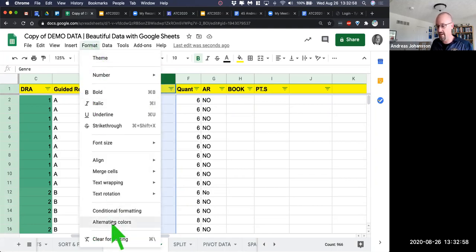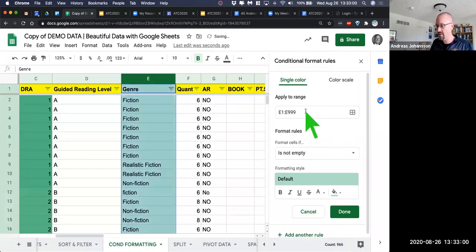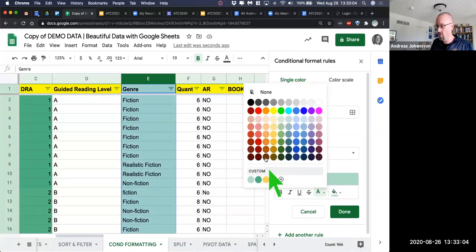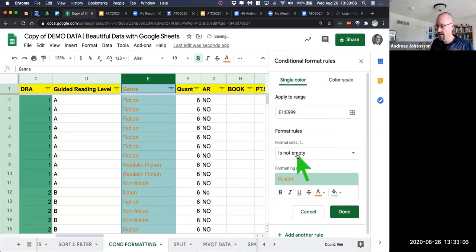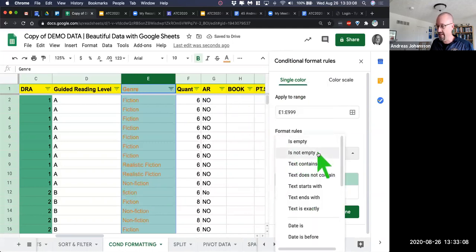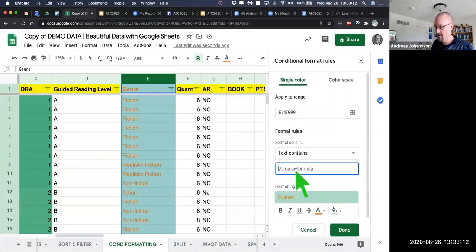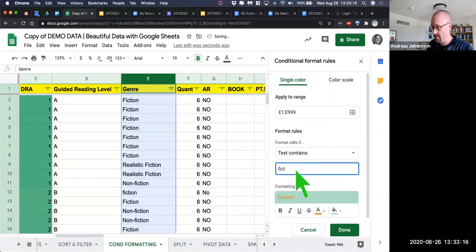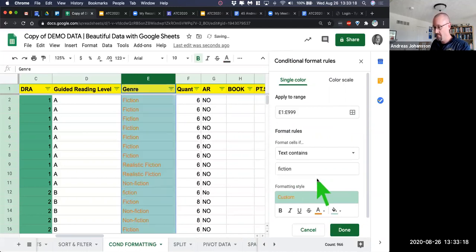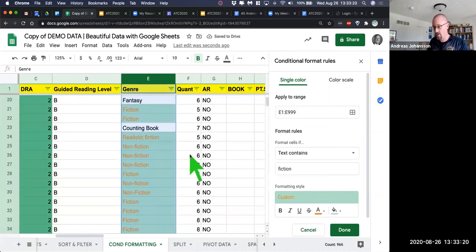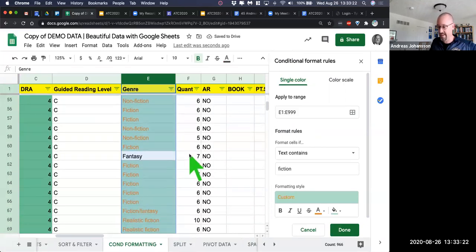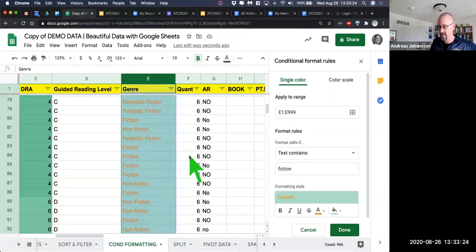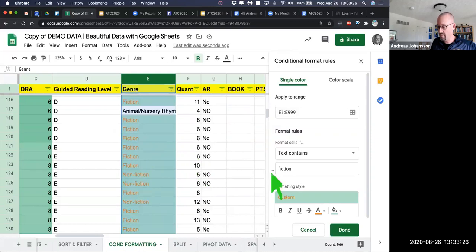You can go format, conditional formatting, and you can say, I want it to be, you know, orange, format cell if the text contains fiction. Oops, I gotta spell too, fiction. And so now we're coding everything that has fiction in it, right? So not fantasy. You can see that it's starting to code.